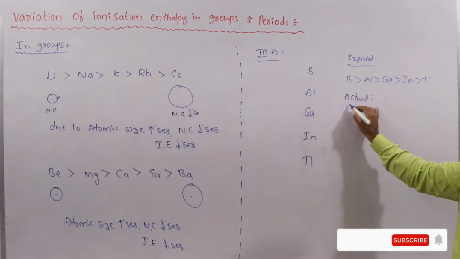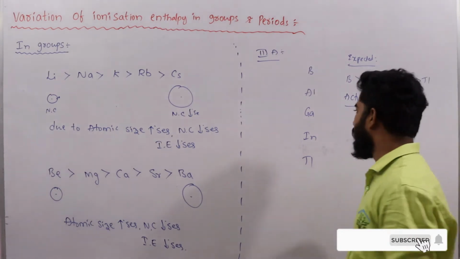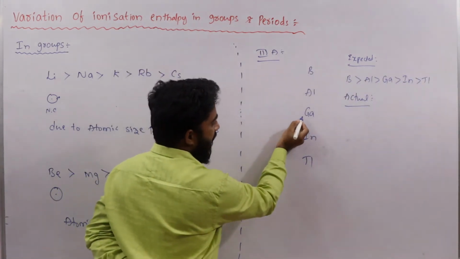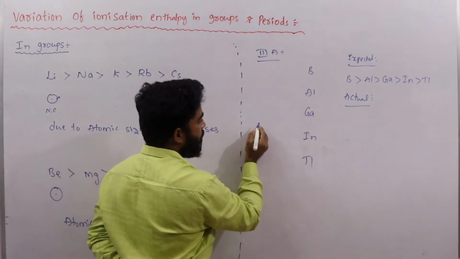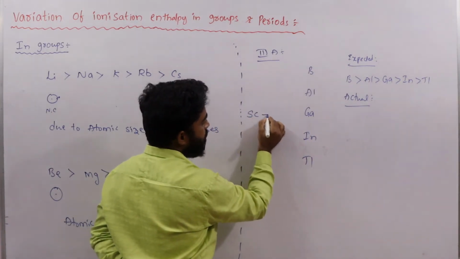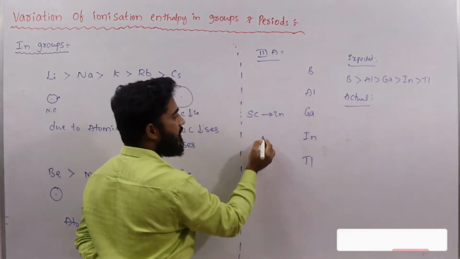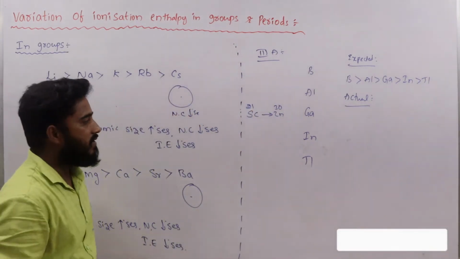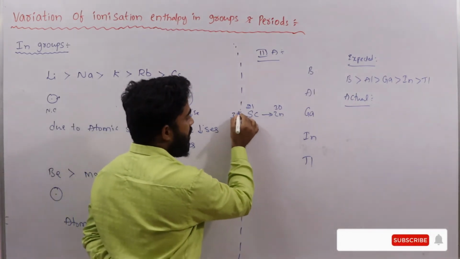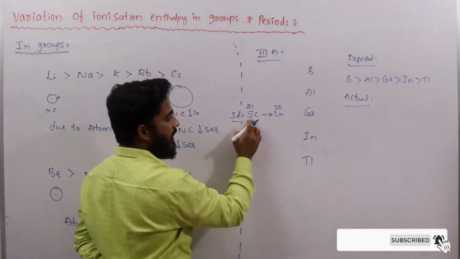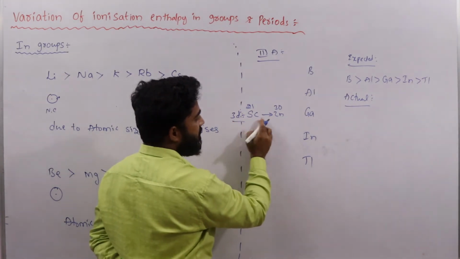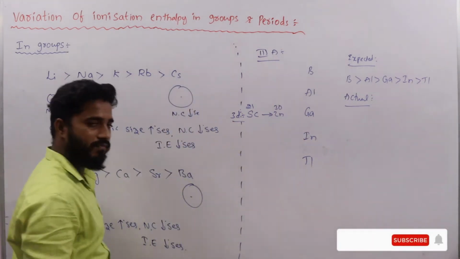Now the actual ionization enthalpy order. To explain this, before gallium, scandium to zinc elements are there, 21 to 30. This belongs to the 3d series. After this 3d series, gallium is present.